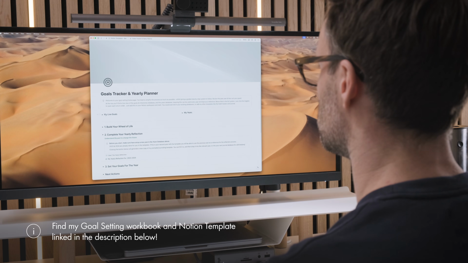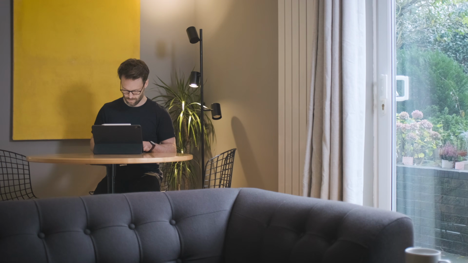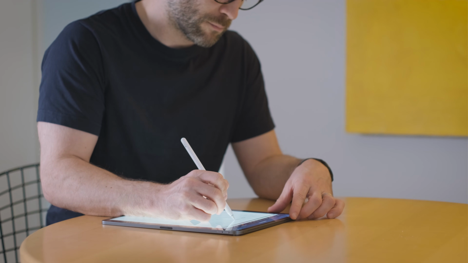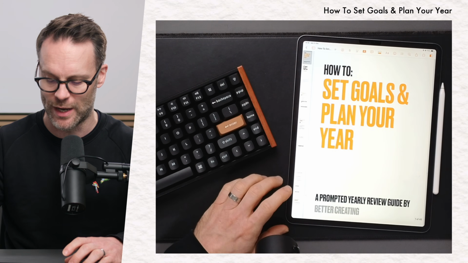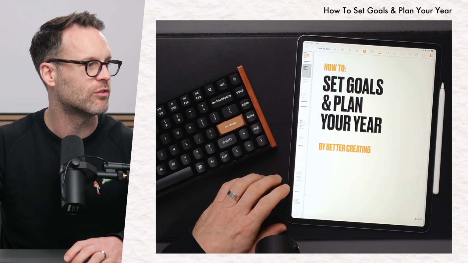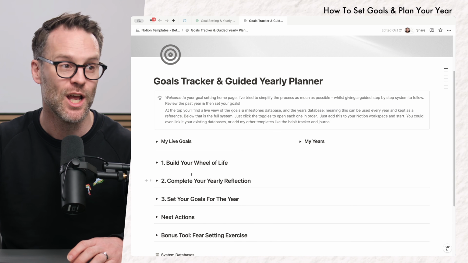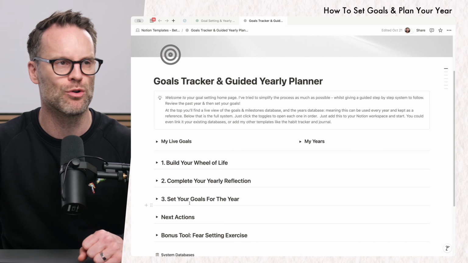So in this video, I'm going to take you through the 3 stages of doing this, and I'll give you a little note when to pause the video and join in. So you could just watch this as a quick guide, or you could do it with me. You can do it on your iPad. If you wanted to, you could also jump across to the standalone goals tracker and guided yearly planner, which will take you through these steps, which we'll talk about in one moment.